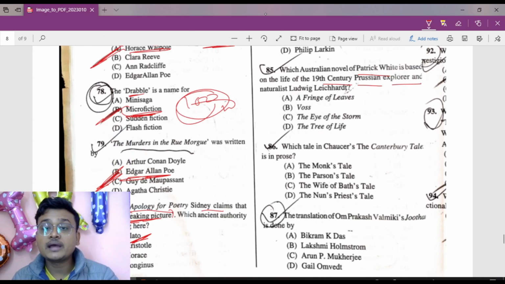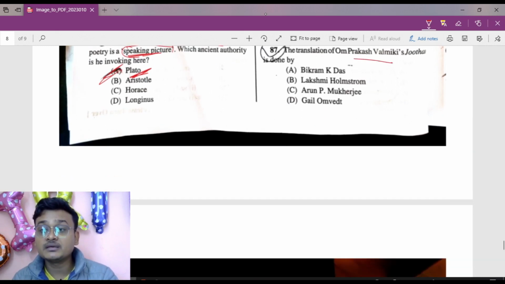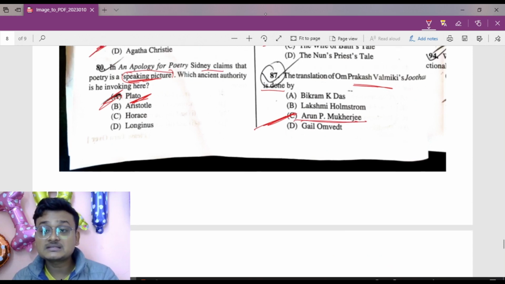Now, which Australian novel of Patrick White is based on the life of the 19th century Prussian explorer and naturalist Ludwig Leichhardt? That is Voss. Voss is the right answer here, so 85 B. Now move to question number 86. Which tale in Chaucer's The Canterbury Tales is in prose? That is the Parson's Tale, as well as Chaucer's Tale of Melibee. Okay, Parson's Tale. Now the translation of Om Prakash Valmiki's Joothan is done by Arun Prabha Mukherjee. So 87 C is the right answer.